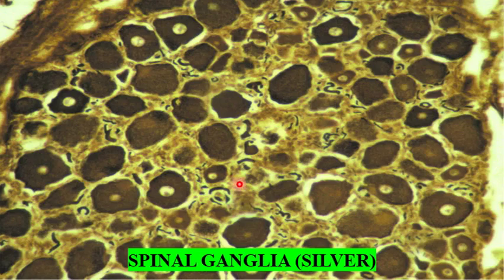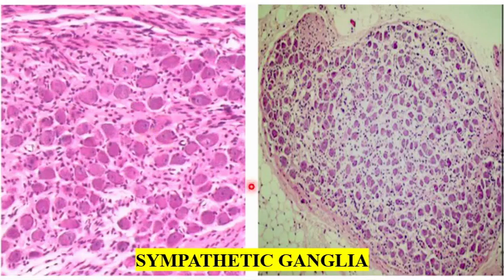This is the spinal ganglia stained by silver stain. These circles are the cell bodies of the unipolar nerve cells. This is the sympathetic ganglia stained with hematoxylin and eosin. It presents the cell bodies of multipolar cells, and in between there are satellite cells, which are neuroglial supporting cells.